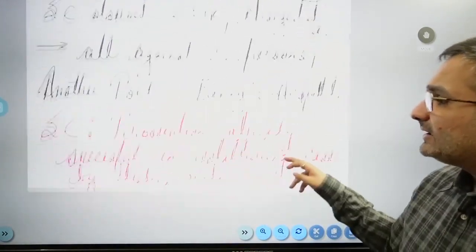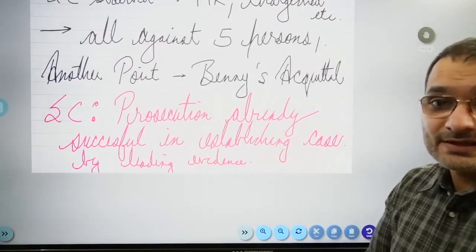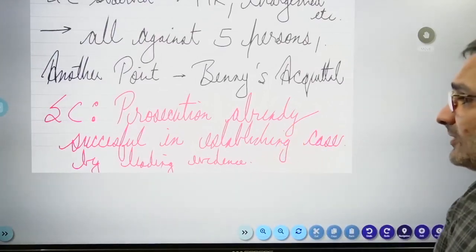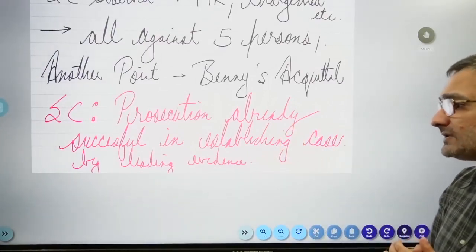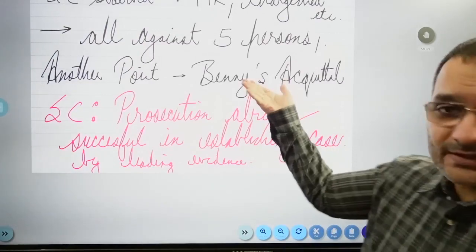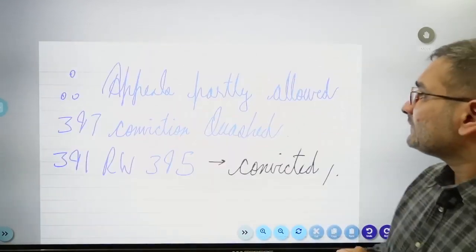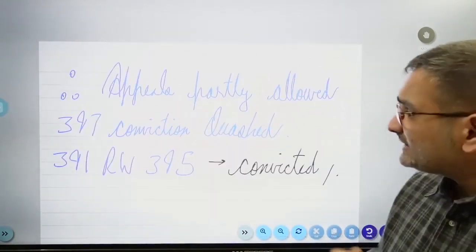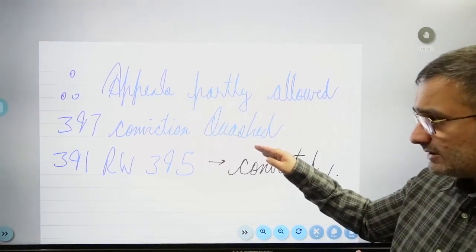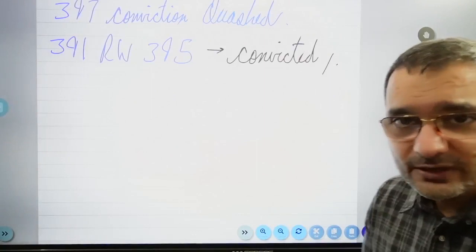So वहाँ पे Supreme Court ने कहा कि वहाँ पे भी 5 लोगों के हिसाब से काम हुआ था. So Supreme Court has said that prosecution is already successful in establishing the case by leading evidence. We need not even go into Benny's acquittal here. So therefore appeals are partly allowed. The 397 conviction has been quashed but you will be convicted under 391 read with 395.